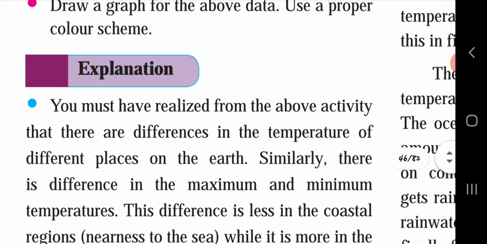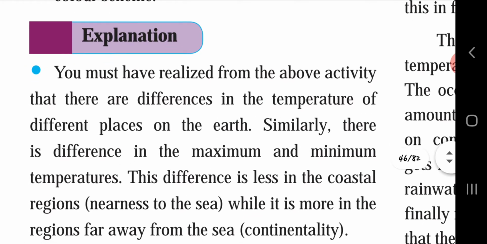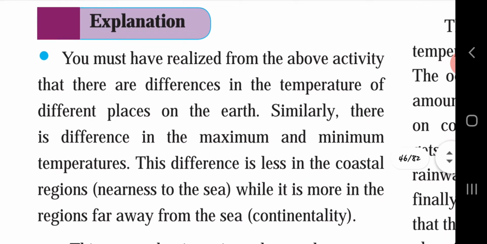Let's see the explanation. You must have realized from the above activity that there are differences in the temperature of different places on the earth. Similarly, there is a difference in the maximum and minimum temperatures. This difference is less in the coastal region, that is nearness to the sea, while it is more in the region far away from the sea, that is continentality. Just all this content we had seen while explaining the questions.